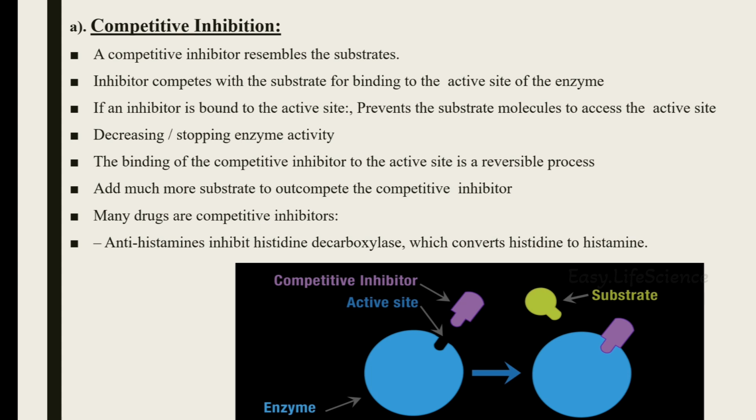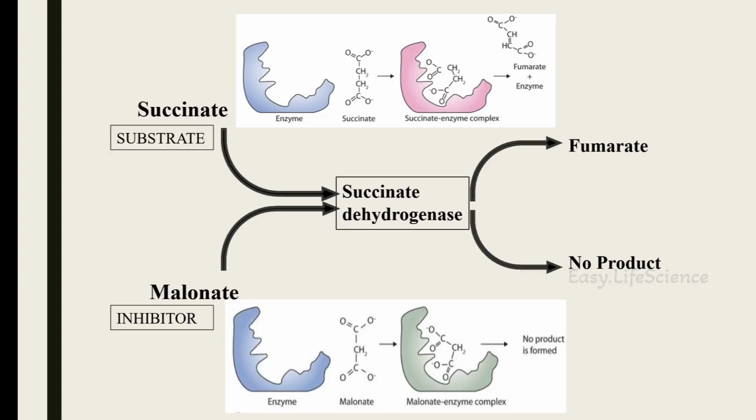Example: antihistamines inhibit histidine decarboxylase, which converts histidine to histamine. Another widely studied example of competitive inhibition is succinate dehydrogenase activity. Succinate acts as a substrate for the enzyme succinate dehydrogenase, which converts it into the end product fumarate. But mannose, which resembles the succinate structure, competes with succinate for the active site in succinate dehydrogenase and reduces the rate of the reaction.